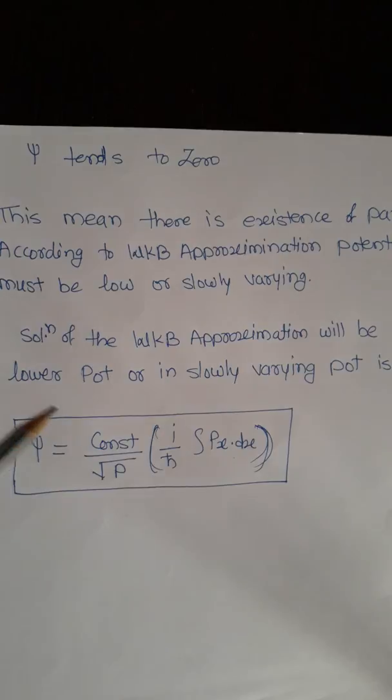If the question asks for 12 marks, you should write the WKB approximation. At first you should know what WKB stands for. After that, according to the Schrödinger equation, you should write the Schrödinger equation and using that, multiply by minus 2 by h cross.